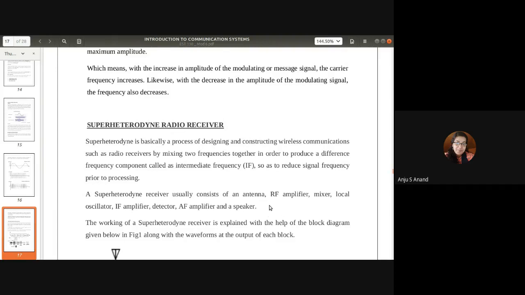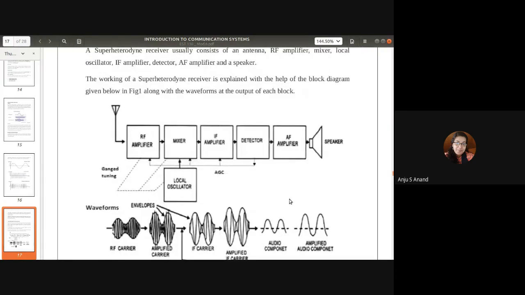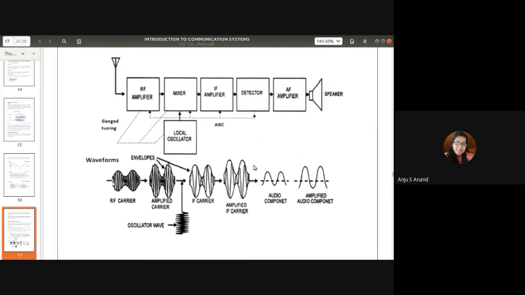So here we can see the basic block diagram of a superheterodyne receiver. We can see the RF amplifier, mixer, IF amplifier, detector, AF amplifier, and one local oscillator. The final load part is the speaker, and this is the receiving antenna at the front of the receiver.